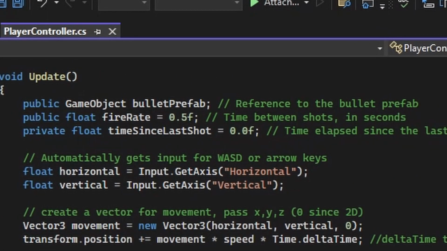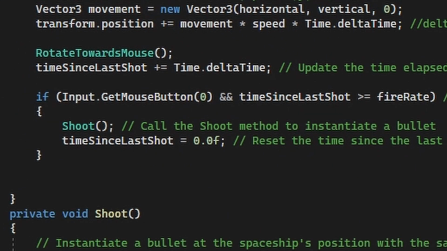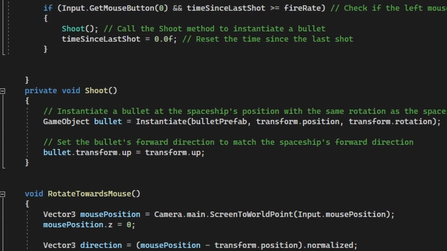We create a reference to the bullet prefab, set a fire rate, and a variable to calculate time since last shot. We increase this variable every update and introduce a check to see if the player is pressing the shooting button and if the cooldown has passed. If so, we shoot. This instantiates a bullet using the Instantiate method, which is useful when creating multiple instances of an object.